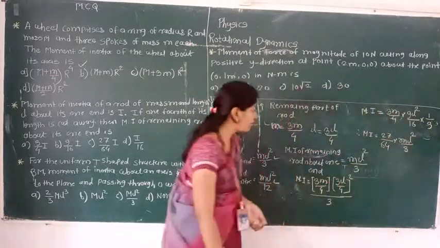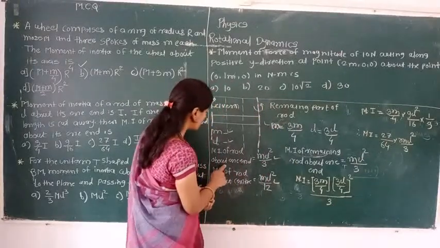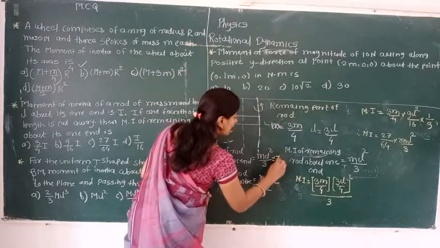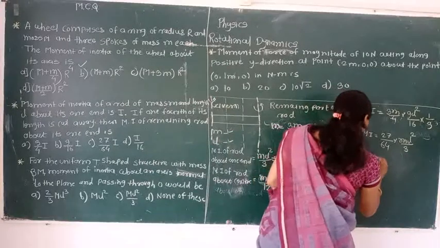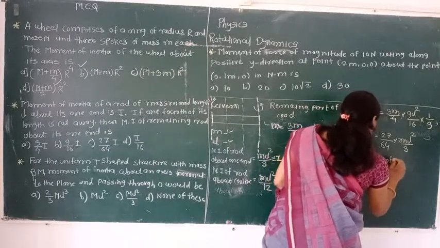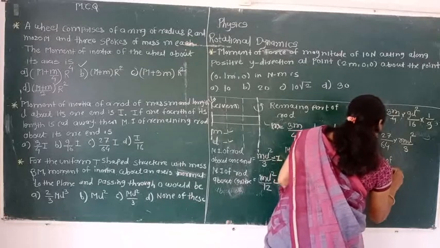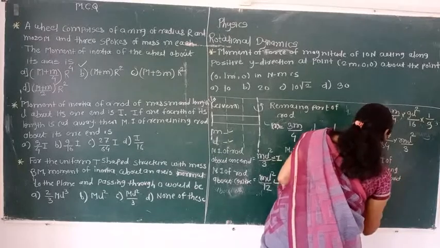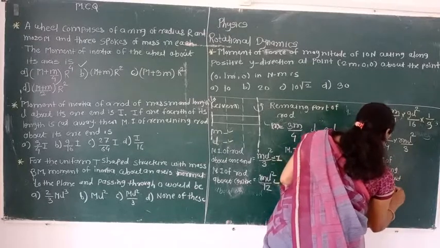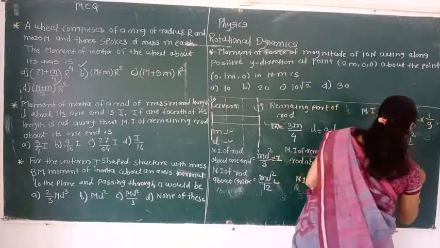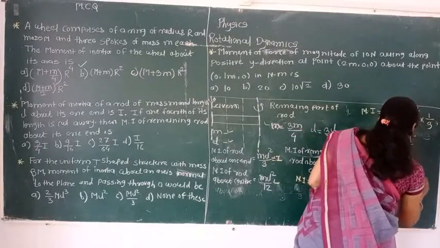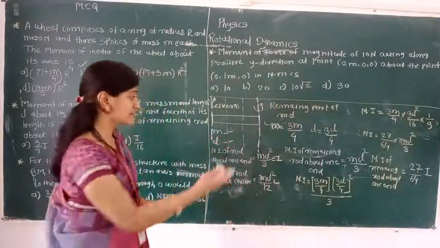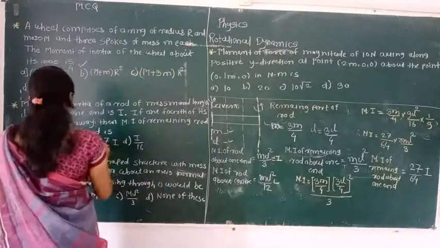But we can see ml square divided by 3 is nothing but the moment of inertia of a rod about its one end. So it will be nothing but I. So here putting that value, the moment of inertia of the remaining rod about one end is equal to 27 divided by 64 into I. So we will check our answer and that option is going to match.